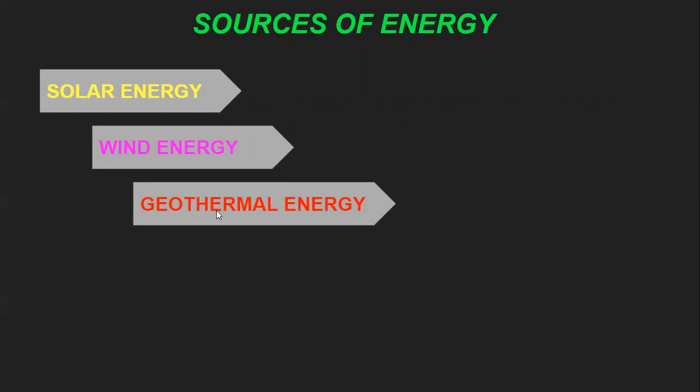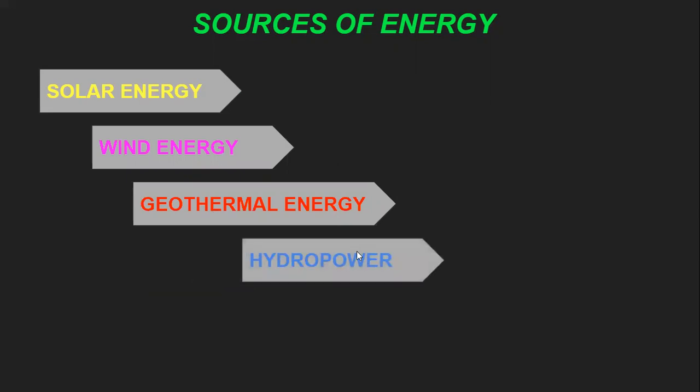The subsurface of the earth is very hot. That heat is carried with water or steam above the earth's surface, so that it is converted into useful energy for doing various purposes. The next one is the hydropower.